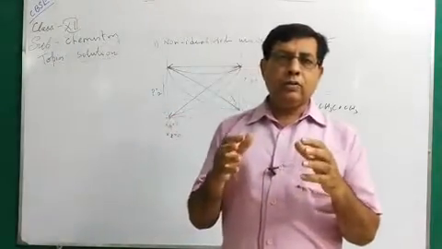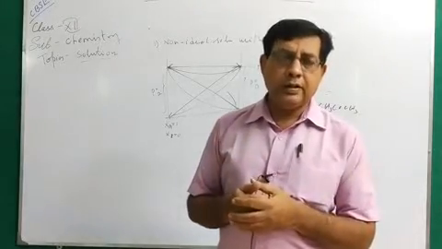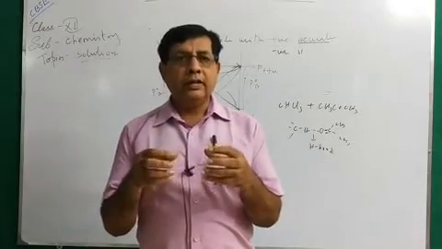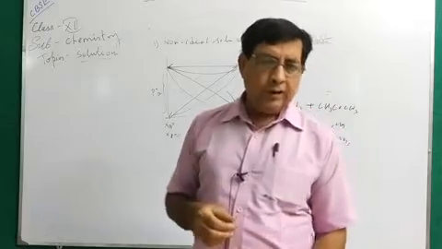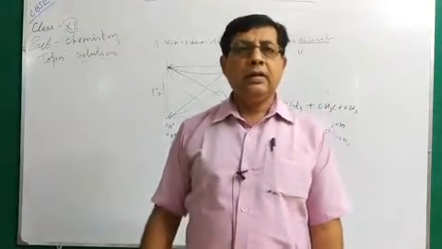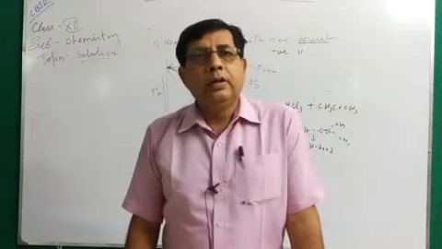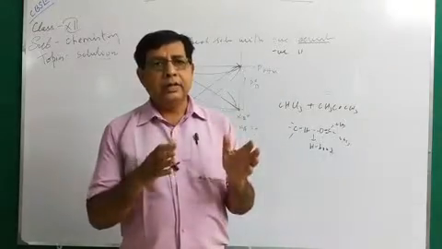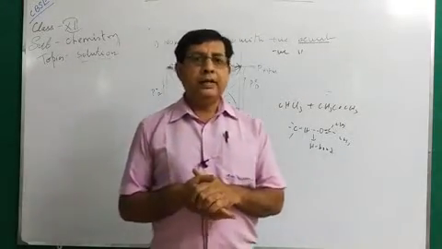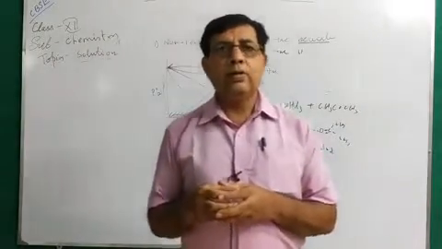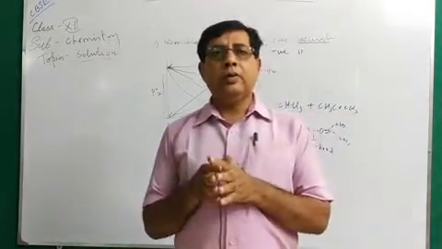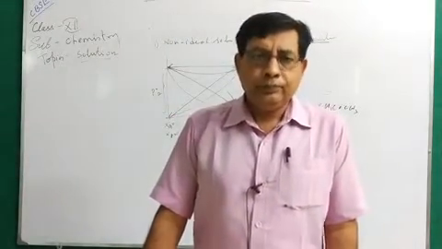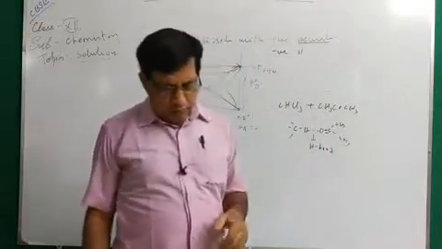Now if the solution shows non-ideal behavior with positive deviation, the solute-solvent interaction will be less. Due to less interaction, volume will increase. So for positive deviation, delta V will be greater than 0 and delta H will be positive, because less energy is released than the energy required to break the bond. Similarly, for negative deviation the solute-solvent interaction will be more. Due to greater solute-solvent interaction the volume will decrease, that is delta V will be less than 0. So this is the ideal and non-ideal solution.